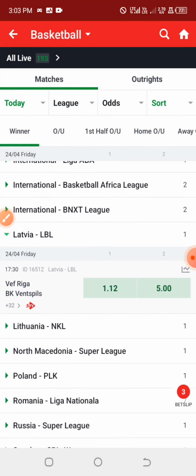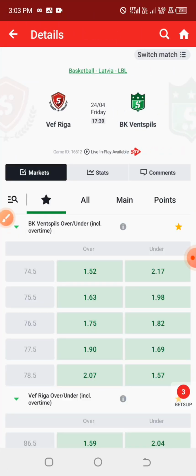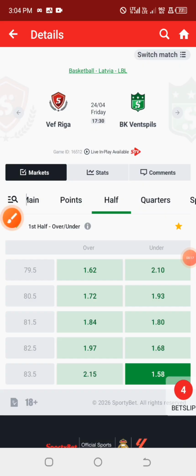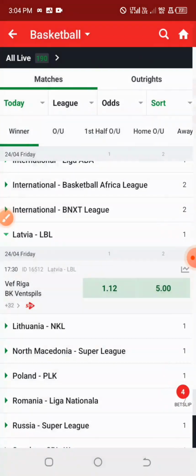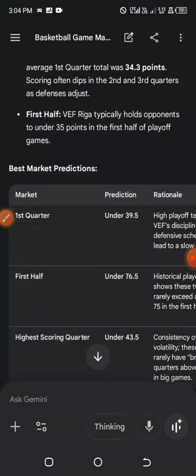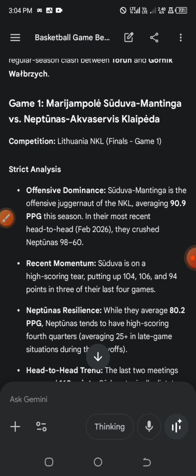So let's proceed to Latvia League, the match between Riga against Ventspils. So we have the prediction as under 76.5, but the lowest odd line that we have here is 83.5. So we can actually go for under 83.5. So that's all under that.